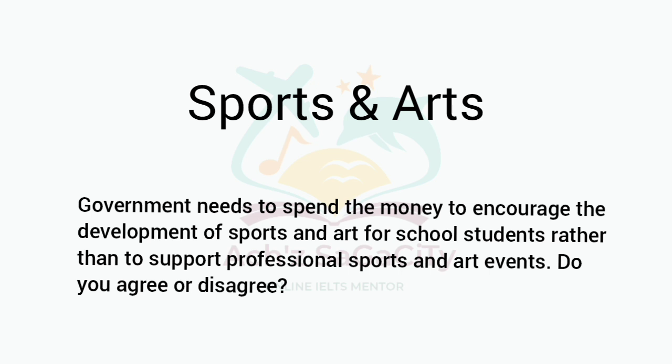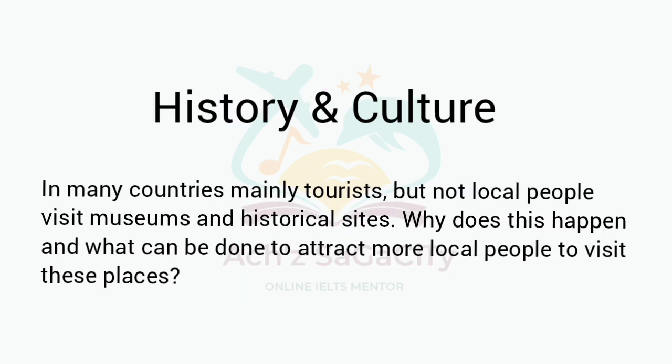Next one, sports and arts. Government need to spend the money to encourage the development of sports and art for school children rather than to support professional sports and art events. Do you agree or disagree? Either you can agree or you can disagree. It's coming under opinion type, that also one-sided opinion essay.